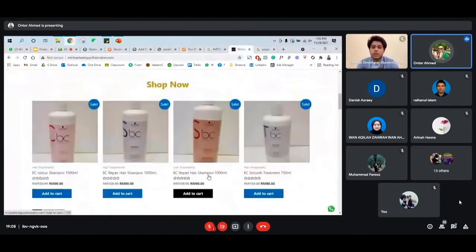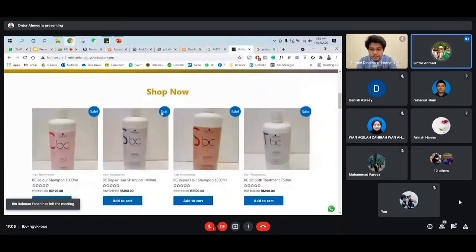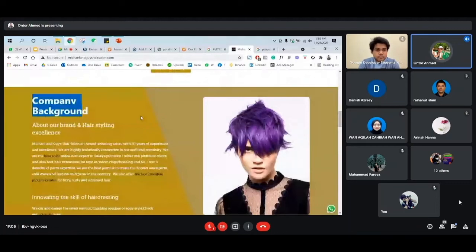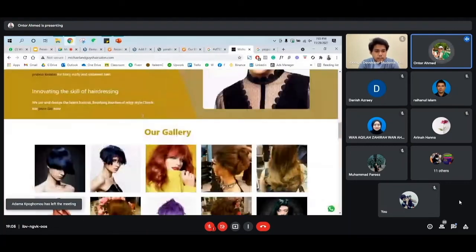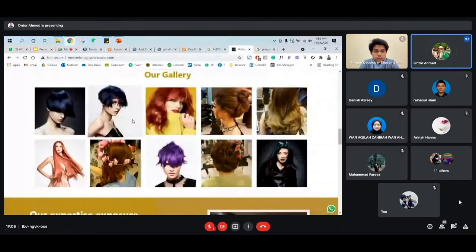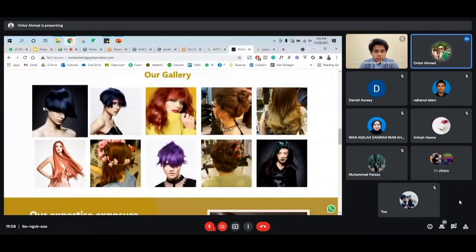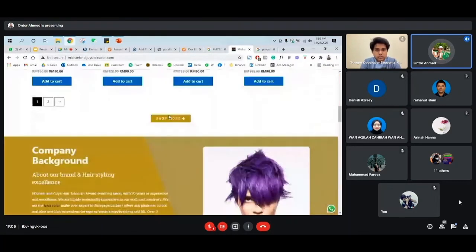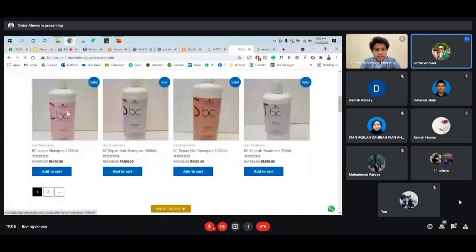So if we go to their website, you see there is a lot of products they have and all other company background. This one we just did a little bit ago, and they have all the pictures. So here we take like 5 boxes and we add one image on each box. So you can click on that product, and you can see all the product details.